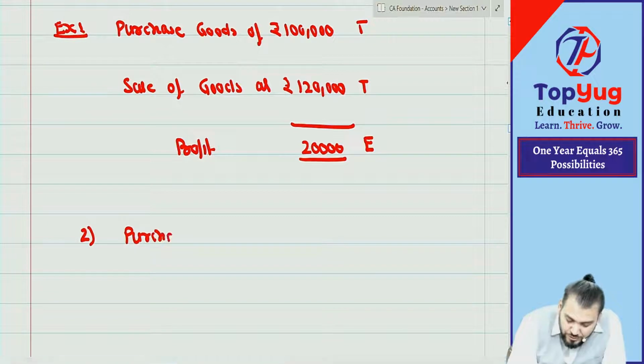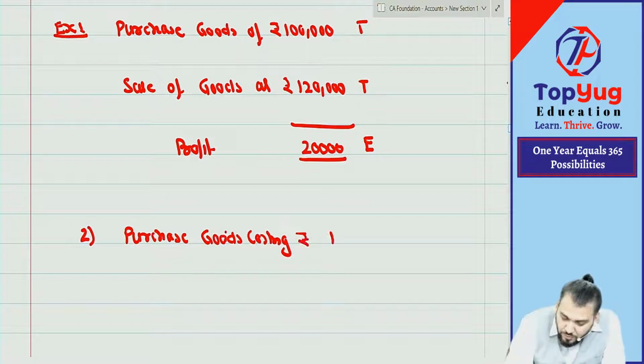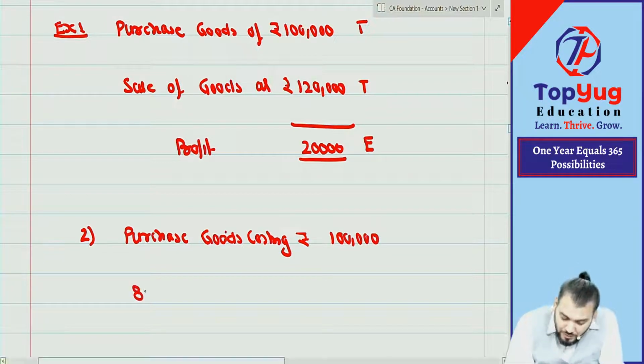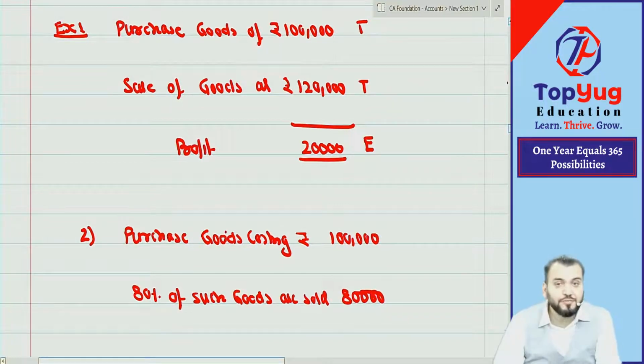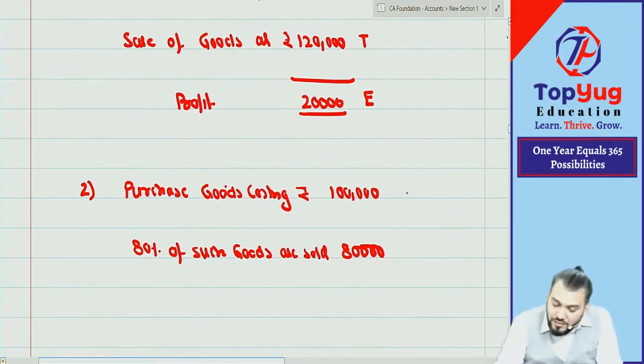Purchase goods costing rupees 1 lakh. Correct? 80% of such goods are sold. So out of the 1 lakh, how much sold? 80,000. Correct? This is also a transaction.